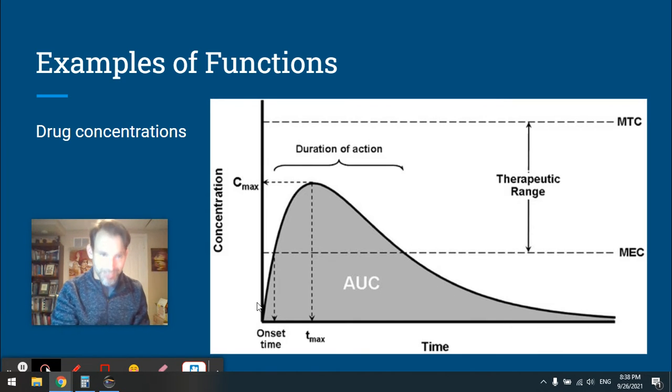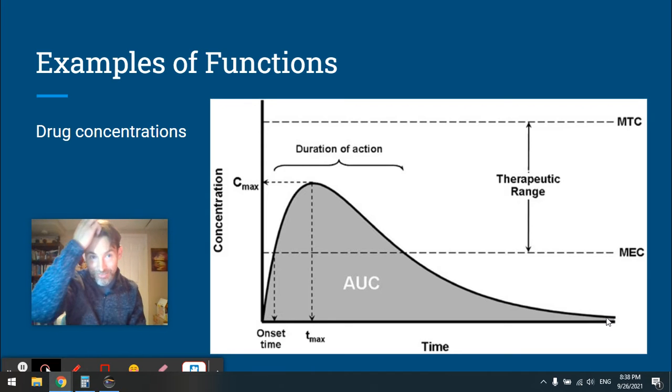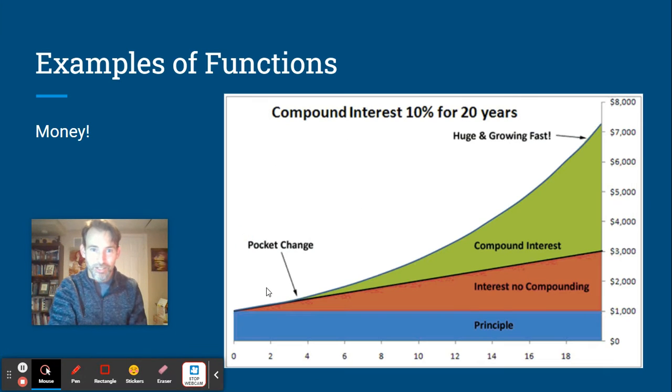So this represents a relationship between time and concentration of a drug inside someone's body. So it's relating those two things. It's clearly a relation. And we can see that there's only one output for any given input. For any given time, we only get one output on this thing. So it is a function. Okay. Yeah, so that's one example, a cool example of a cool function. Let's take a look at another one.